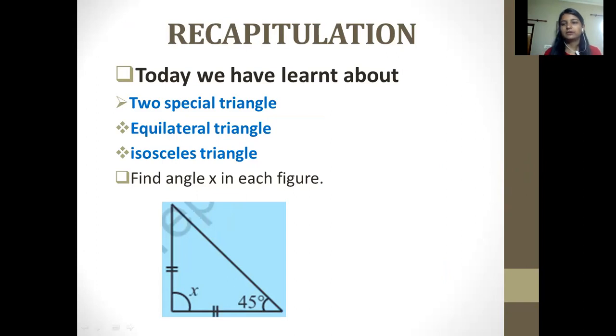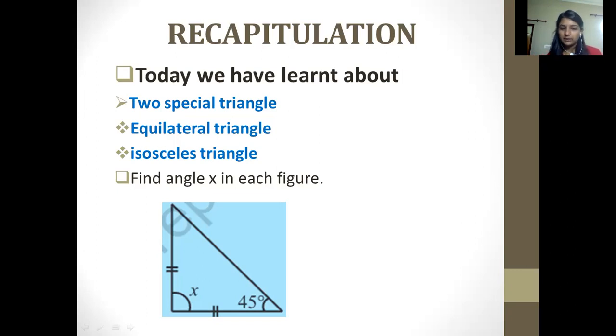In case of equilateral triangle, we know that all the sides are equal. Also, all the angles are equal, which are making value or angle of 60 degree each of the angle. Then what about the isosceles triangle? In this case, we know that two sides are equal. Also, the two angles are equal with each other. This is what the isosceles triangle property holds.